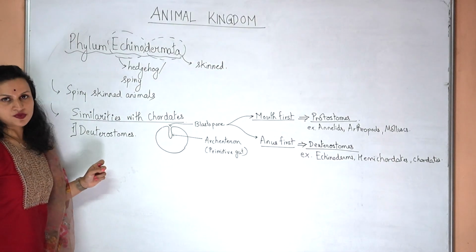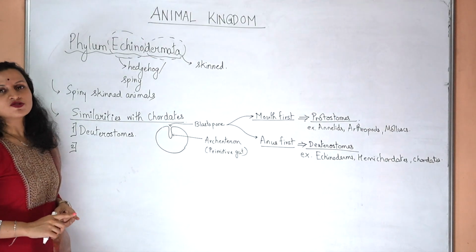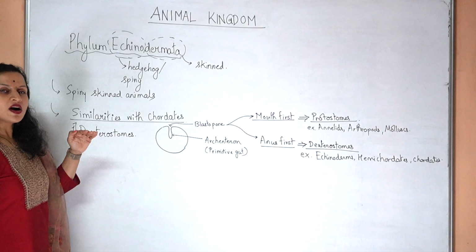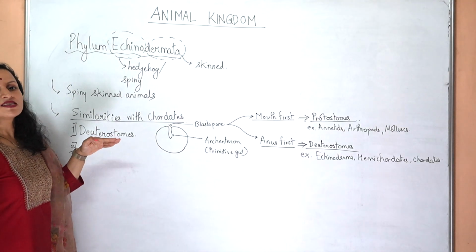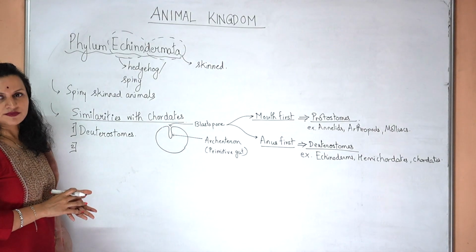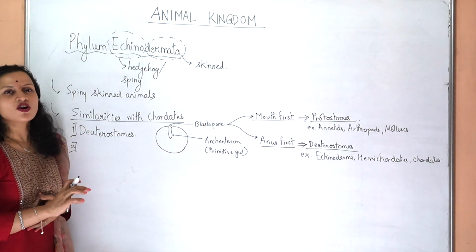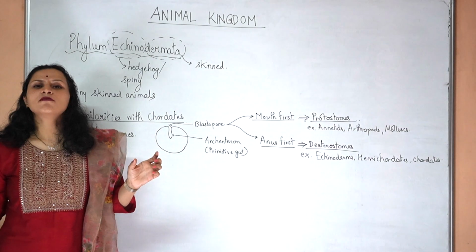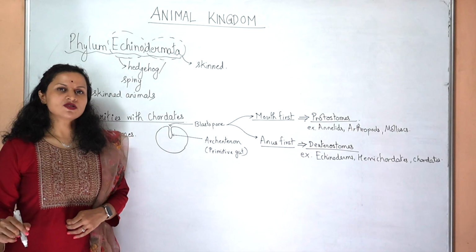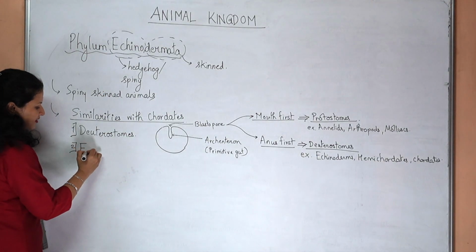So this is a trait that we share with the echinoderms, that both echinoderms and we are deuterostomes. Second, we both are true coelomate, and we both have the type of coelom which is called the enterocoelom. The annelids, arthropods and the mollusks also are true coelomate, but their coelom is called the schizocoelom, which is formed by the splitting of the mesoderm, and ours is enterocoelom, which is formed by the evagination of the gut, which is lined by the mesoderm, to form pouches and then further into the coelom. Please check the link of the video in the description in which I have explained this further. So we both have the coelom, which is called the enterocoelom.